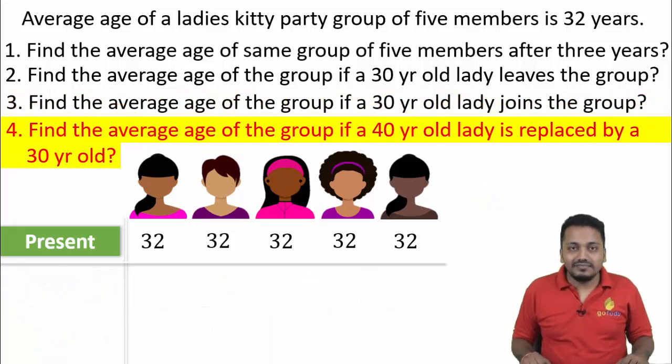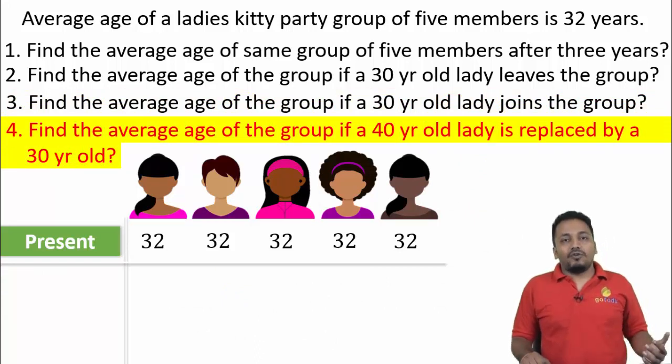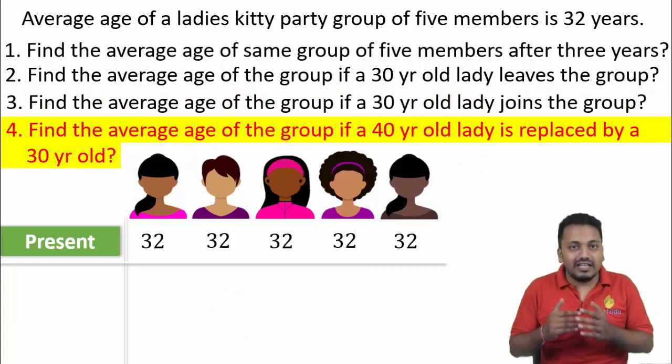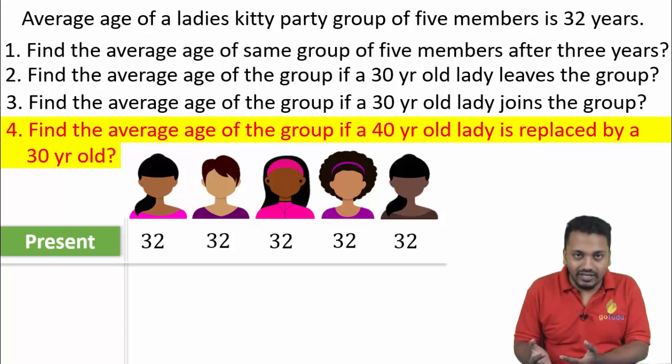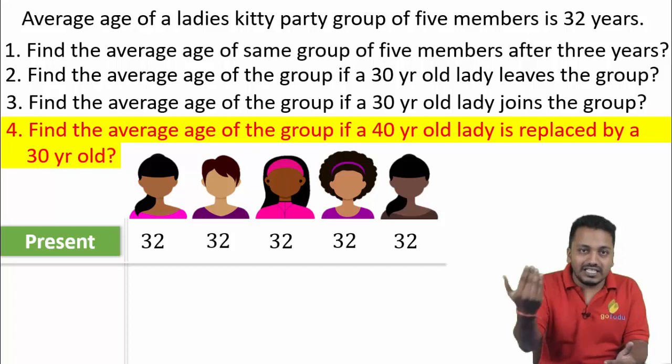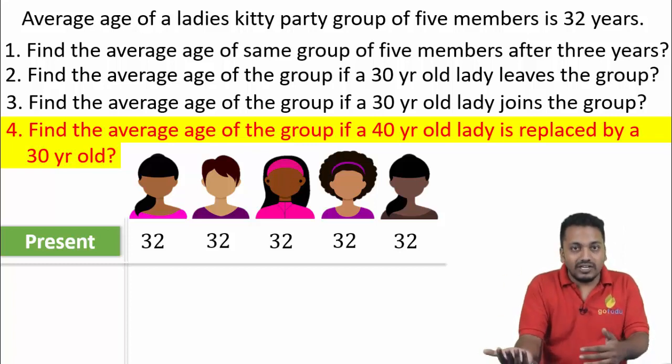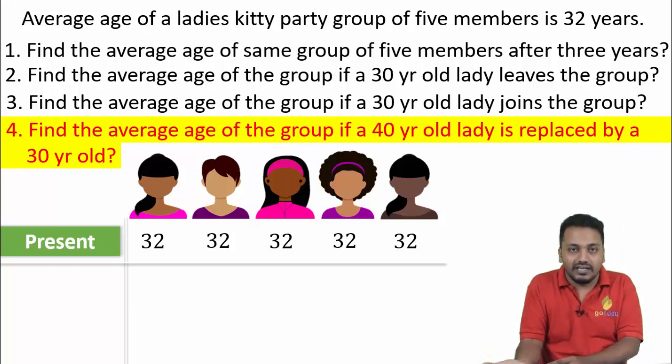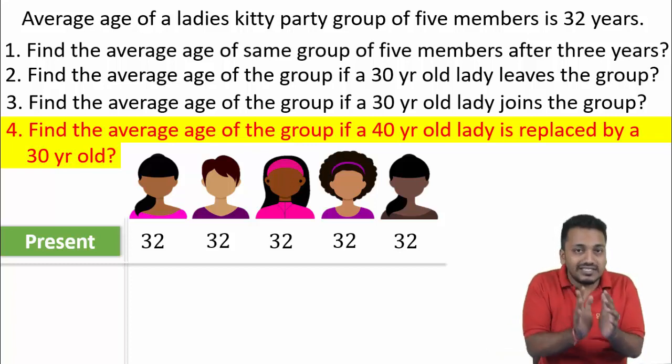Next question. Now a 40-year-old is replaced by a 30-year-old. The number of members is still the same, only a 40-year-old is replaced by a 30-year-old. So a deficit of 10 years is happening here, but the total members remain the same.